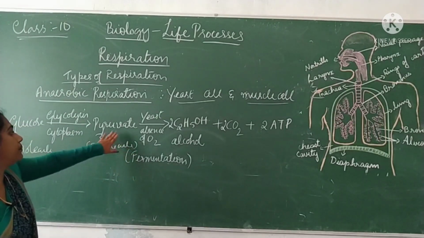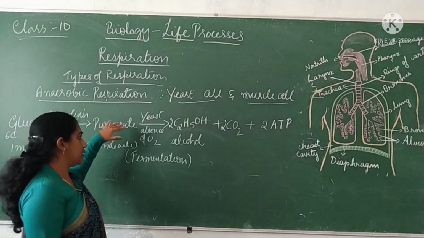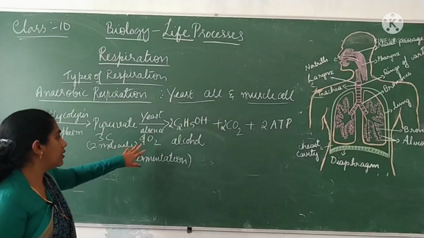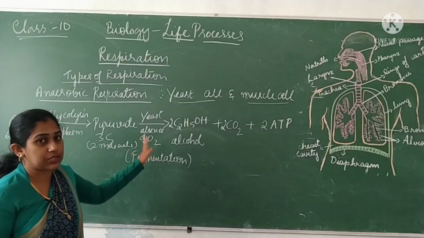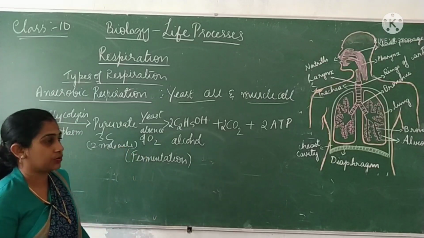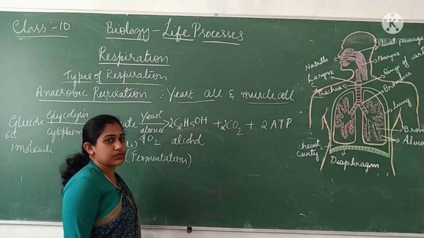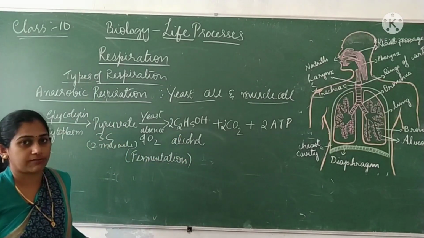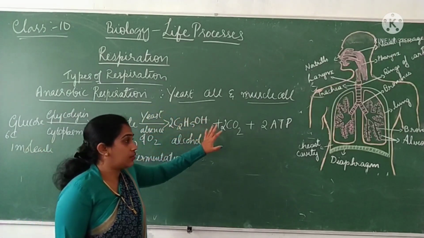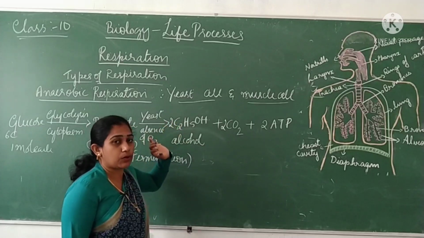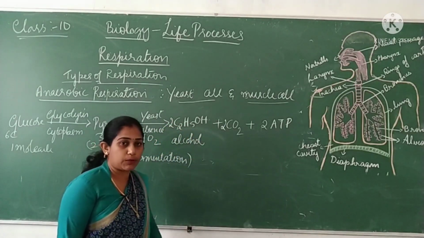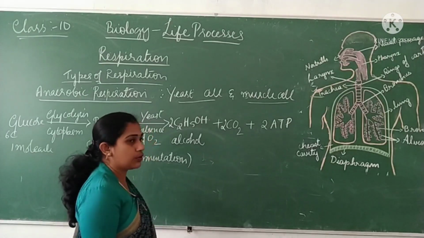So from here, what happens to the pyruvate next? In the absence of oxygen, right? So anaerobic means it is happening in the absence of oxygen. So this kind of respiration happens in the yeast cell, I said. So wherein the pyruvate is further broken down to alcohol. So when there is not enough oxygen available, in that case pyruvate is broken down into a 2 carbon compound called alcohol. So 2 molecules of 2 carbon compound are formed from 1 molecule of glucose.